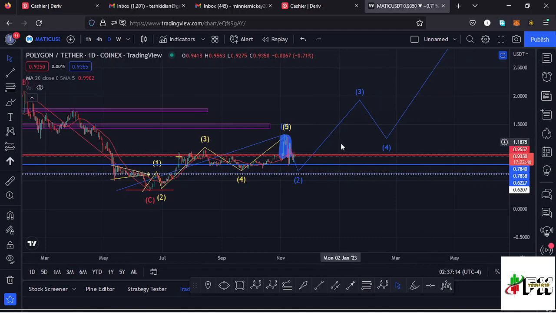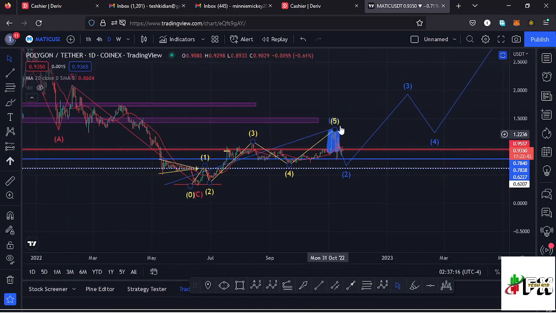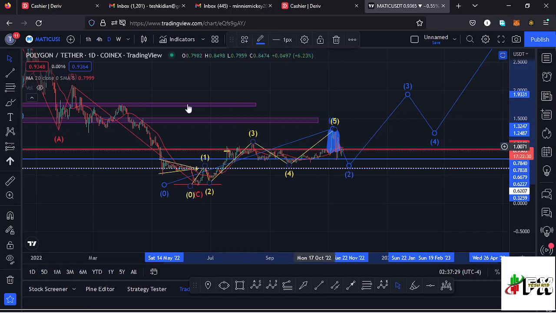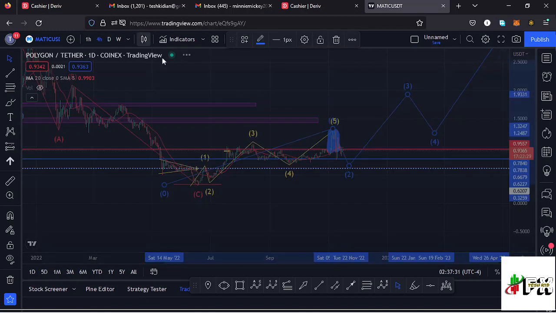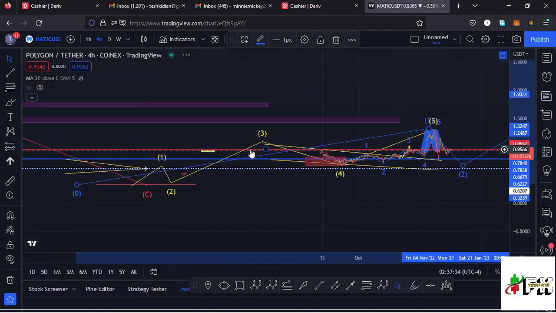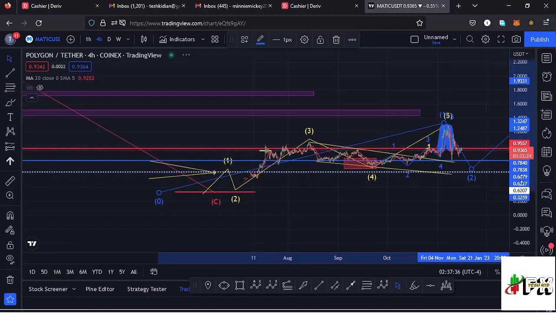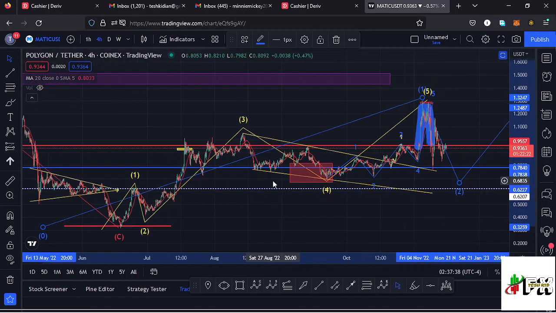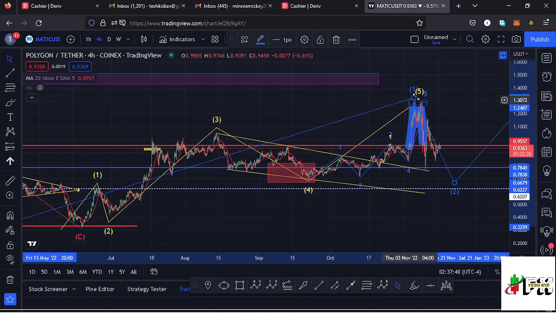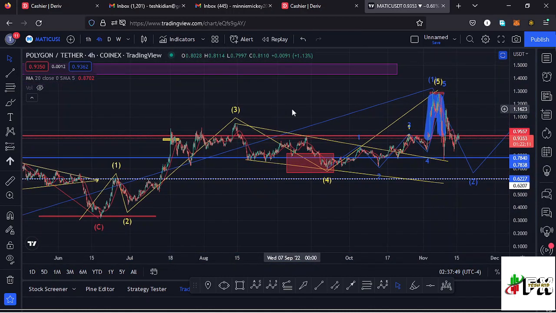But before we get to an all-time high, we first need to see that first wave to the upper side, which we have completed here on the charts. And right now we are seeing a bit of a retracement to the lower side in the formation of this higher Elliott wave count 2. If I jump to the 4-hour chart for further analysis, you can see I have this Elliott wave structure in yellow, which is a fractal wave within that first wave to the upper side, where once we saw the formation of that fifth wave to the upper side, that is what completed that first wave in the formation of that Elliott wave structure.